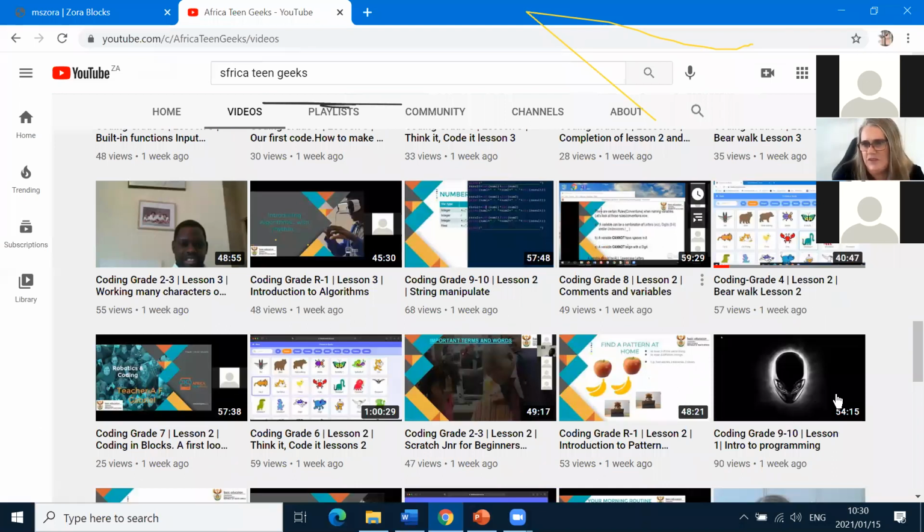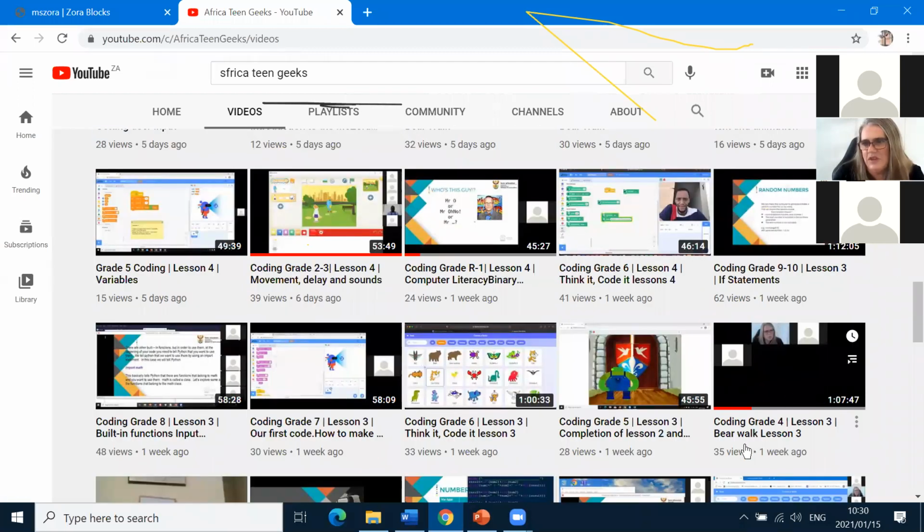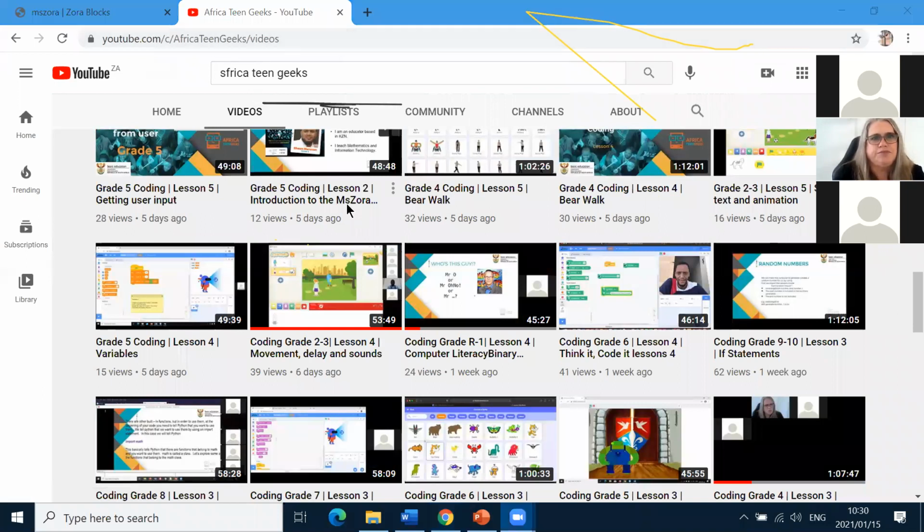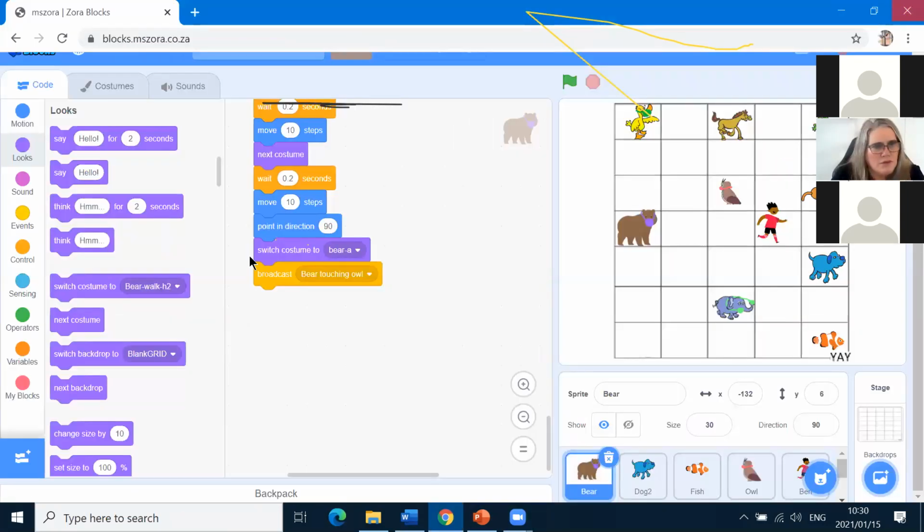Just find them. There's grade 4, lesson 3. It says Bear Walk, lesson 3. They're all named Bear Walk, lesson 1, 2, 3, Bear Walk, lesson 4, Bear Walk, lesson 5, and you carry on, okay? So that's that. Right, so I'm not going to show that again. Right, now we have to get moving.